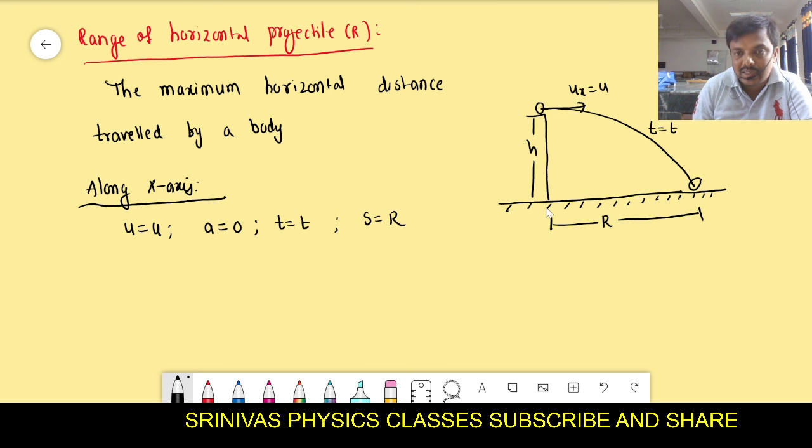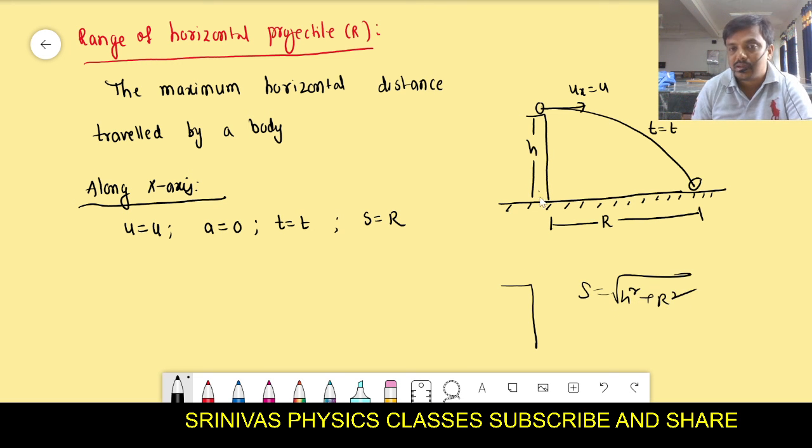Along the y-axis h distance, along the x-axis r distance. For the total displacement, you join the initial and final points with a straight line. The total displacement is under root h square plus r square, because h is down and r is forward.